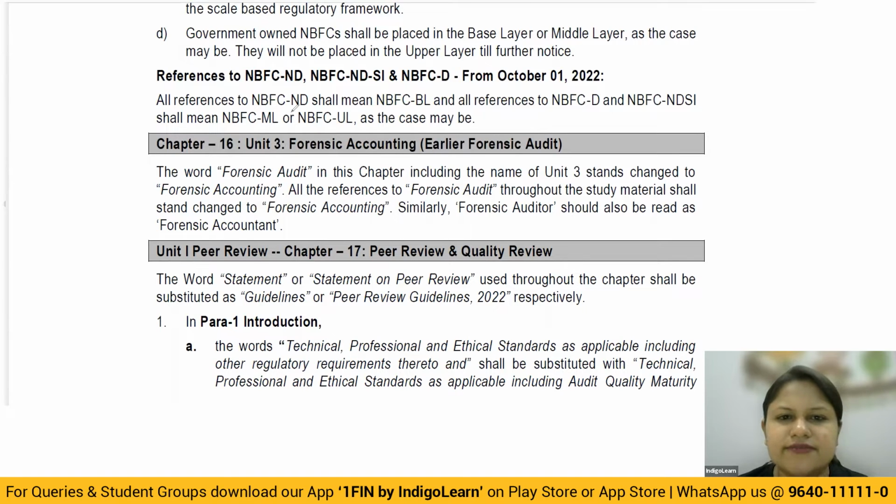All references to NBFC-ND shall remain NBFC in the base layer. See, non-deposit, undoubtedly, I told you, if it is a non-deposit taking NBFC, it will go in the base layer. And all references to NBFC deposit taking and NBFC-NDSI shall mean in middle layer or upper layer, as the case may be. It's fine, the same discussion again.